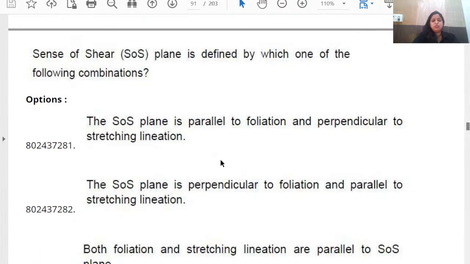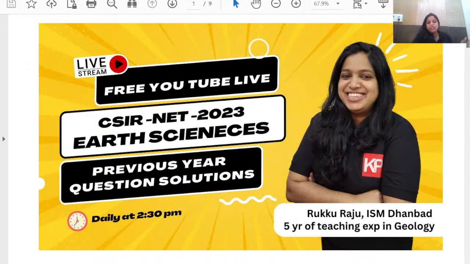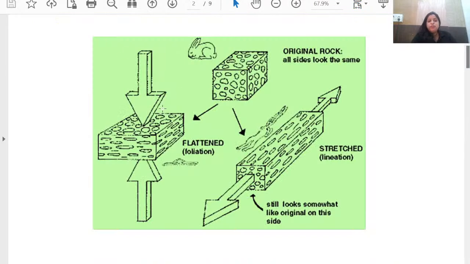Part C's first question was about the sense of shear plane. The SOS plane is defined by which one of the following combinations? Here they have asked about foliation and lineation stretch. This question is actually very easy. If you know what foliation and lineation mean, you can answer the question clearly. So let's see what foliation means.